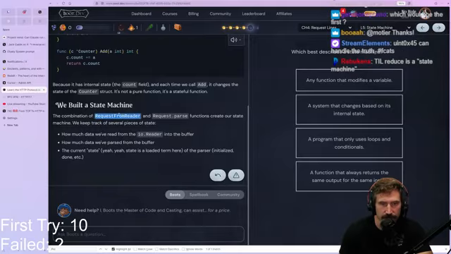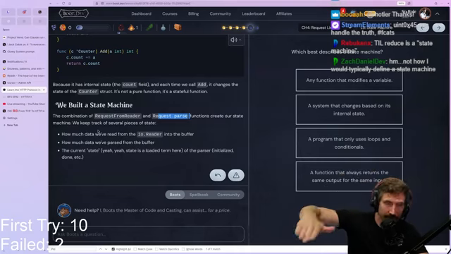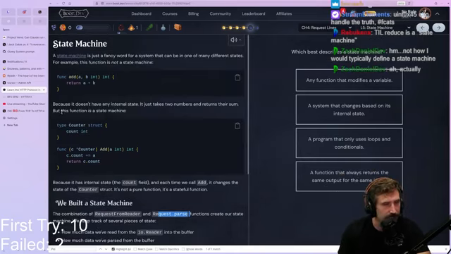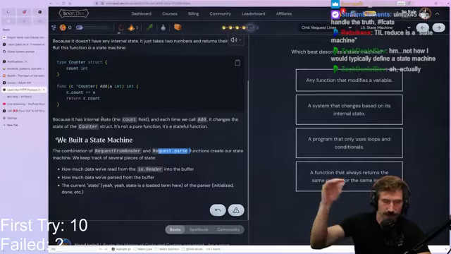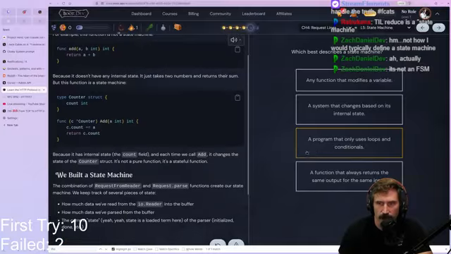The combination of request from reader and request parse functions creates our state machine. We keep track of several pieces of state. We also have where we are in the state machine, which gives it that state flow, where people traditionally think of a state machine having several steps that we move through. How much data we've read from our reader, how much data we've parsed into the buffer, the current state of the parser, done. All right, which describes the state machine?